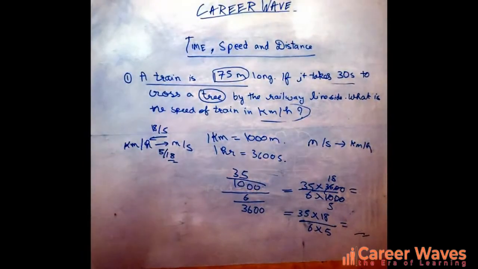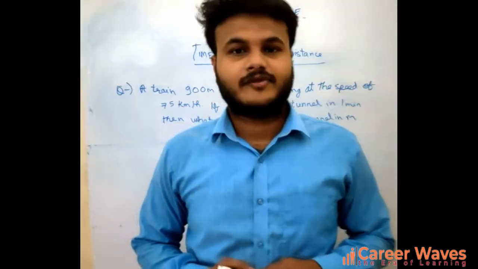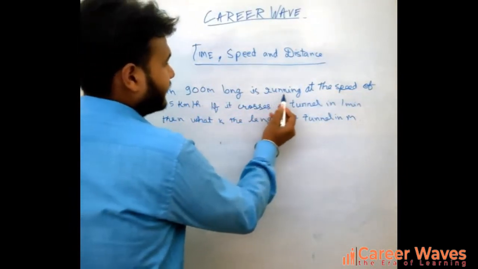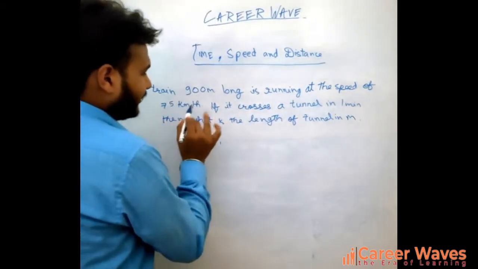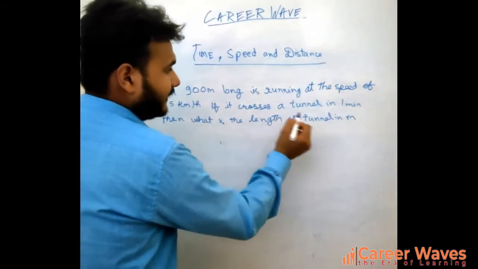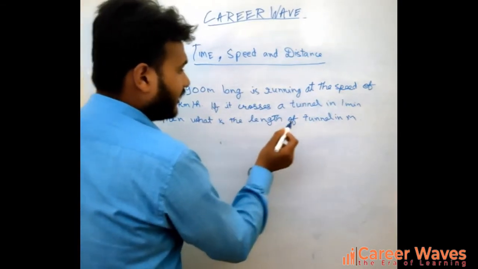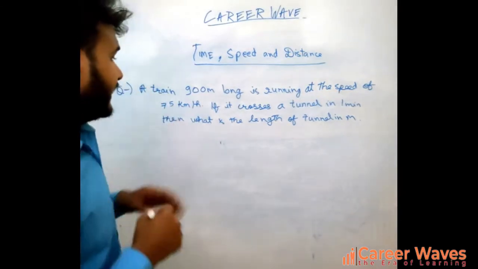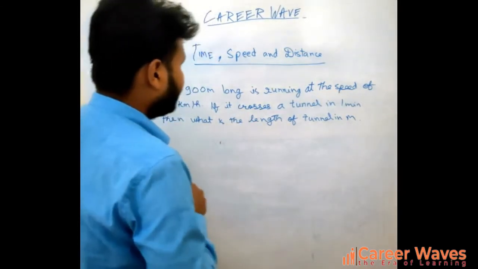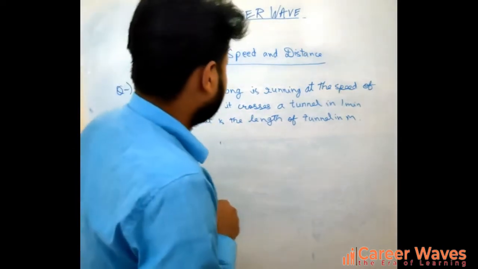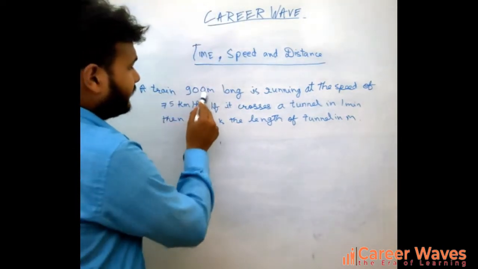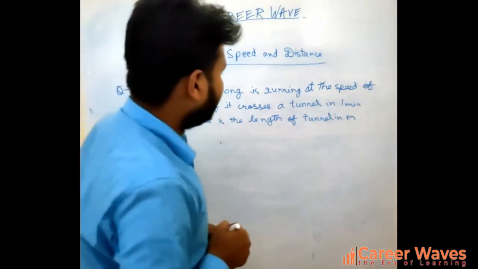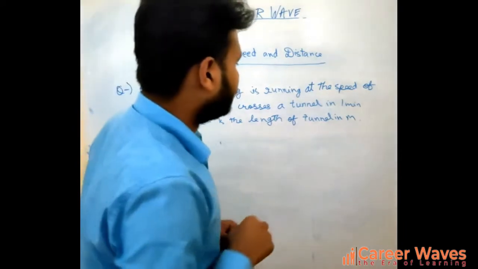Now just move to our next question. So this is our next question. A train 900 meter long is running at the speed of 75 km per hour. If it crosses a tunnel in 1 minute, then what is the length of the tunnel in meter? In this case, they have not given the relative distance. They have given the speed and the length of the train, and the time taken to cross the tunnel is 1 minute.